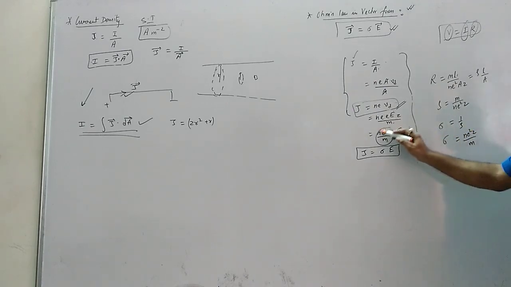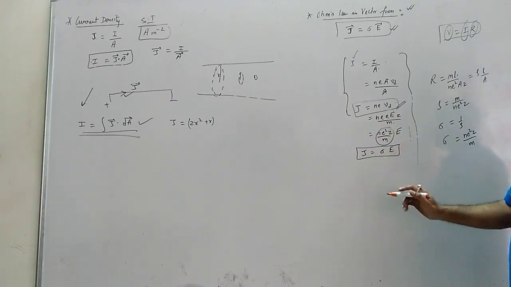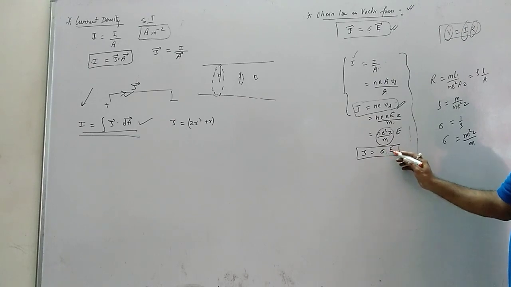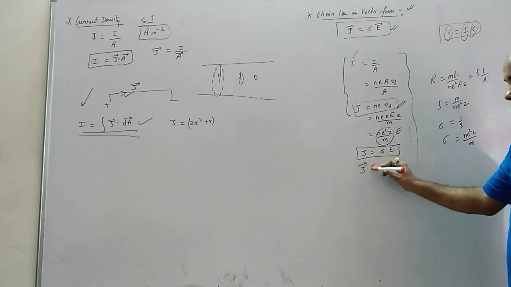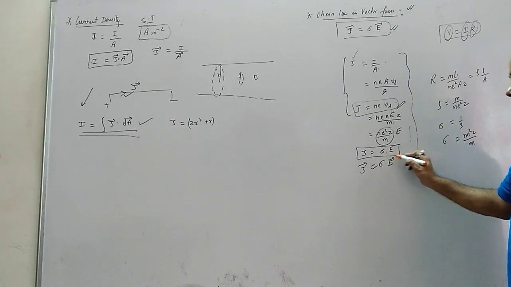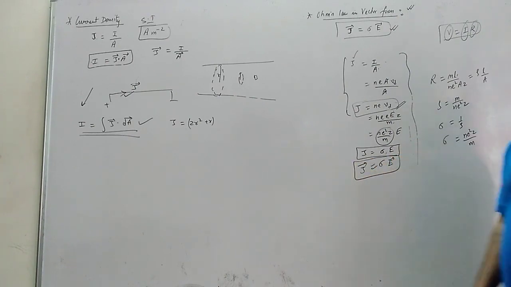Okay. So that is whatever you got there. What is that? That is conductivity. So we got J equals to sigma, that is conductivity, into electric field. Now if I want to write in vector form, J vector equals to sigma into E vector. This is Ohm's law in vector form.